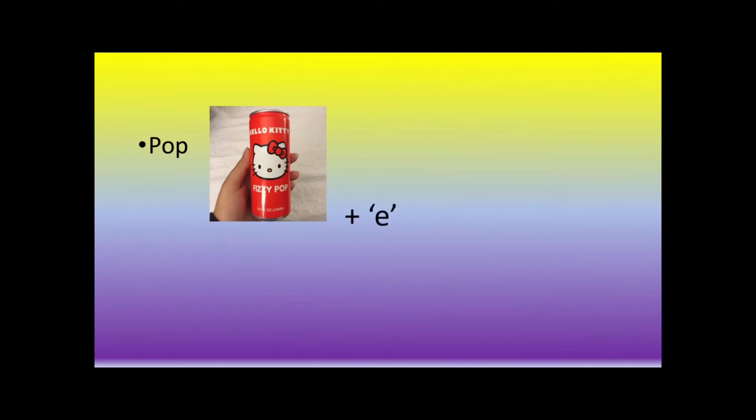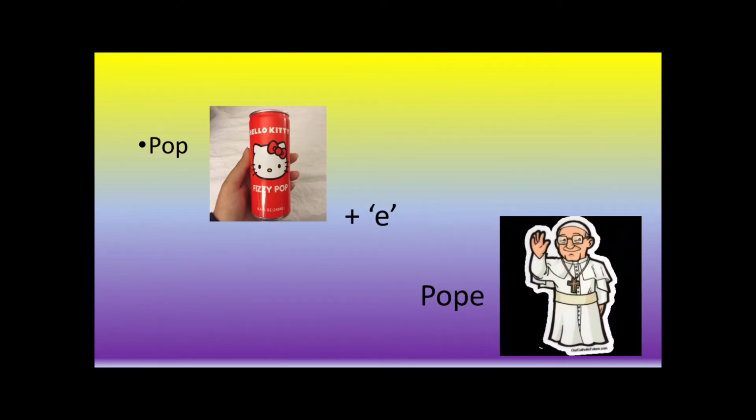If we add E, it becomes pope. Tub. If we add E, it becomes tube.